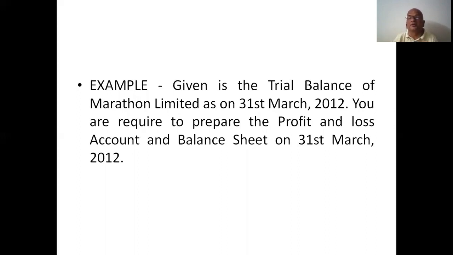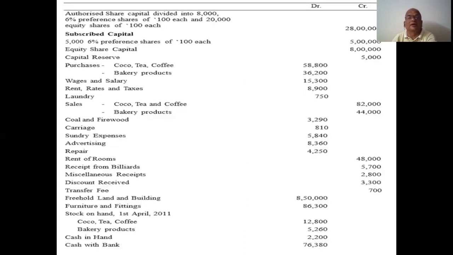But where do we mention it in the heading? In the heading, schedule 3 or 4, whatever it may be, part 1, part 2, etc. There is a gap for the name of the company. You mention Marathon Company there, and the date 31st March 2012, because they asked to prepare for that date. On that date only is your account. So this is the balance sheet. Company final accounts is a very big, lengthy problem and takes a lot of time.